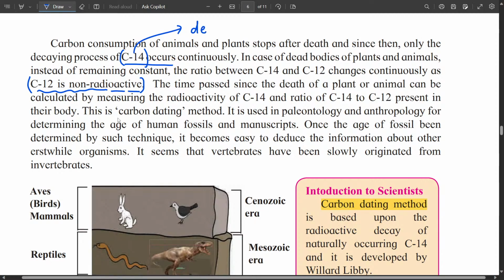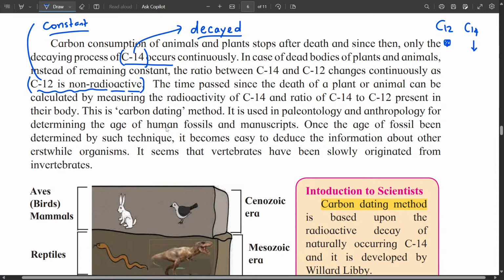So carbon 14 is decayed, whereas the carbon 12 percentage remains constant. So if we compare carbon 12 and carbon 14, the carbon 14 percentage will go on decreasing, whereas the carbon 12 percentage will remain constant.